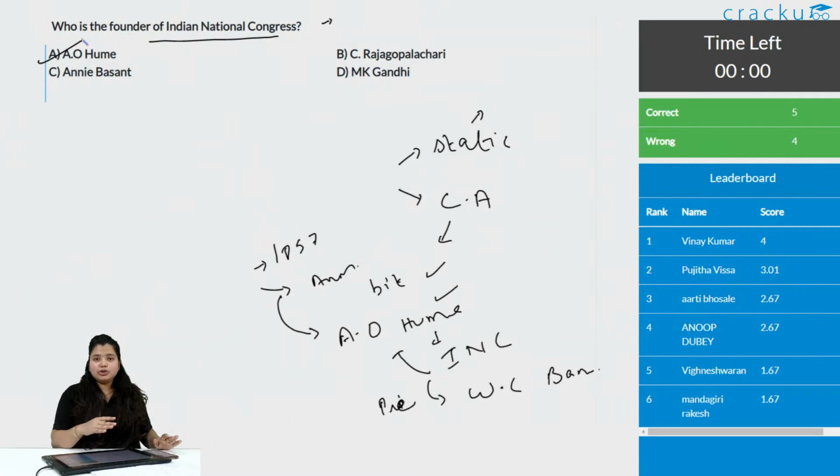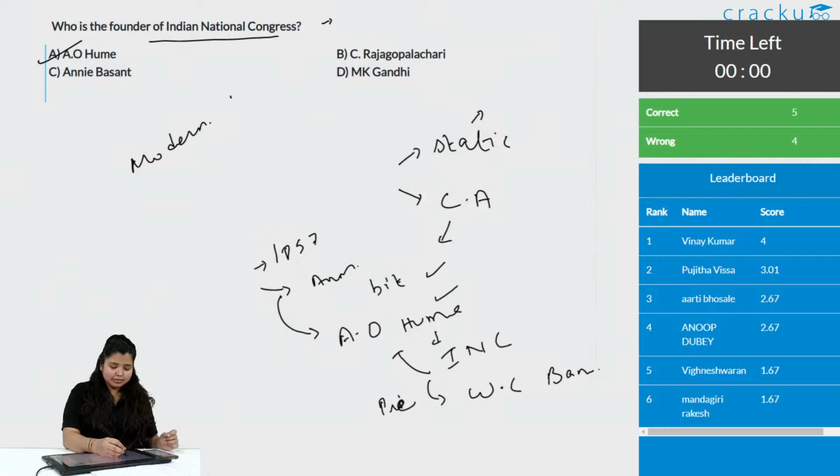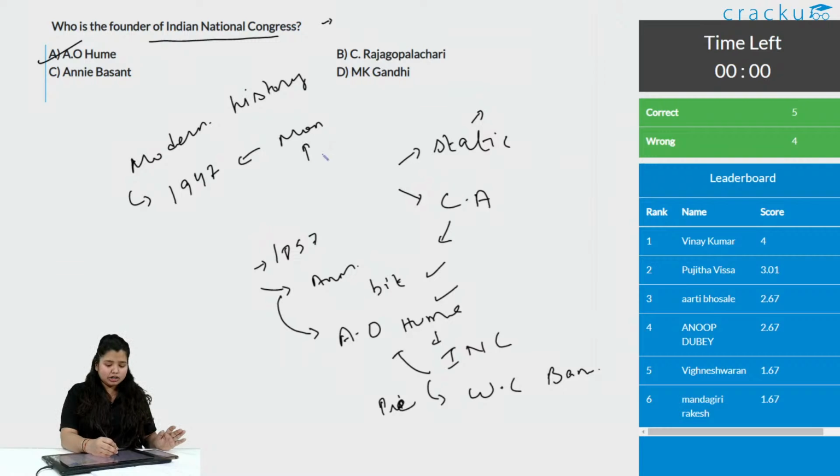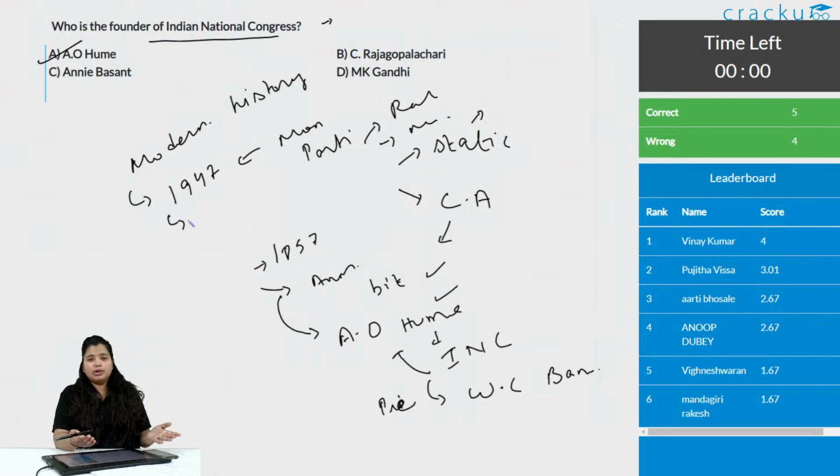Yeah. So, you just need to go step by step, linking the things. Once you complete all the modern history part, which is really interesting, I feel. Once you complete modern history, that is 1947 or before that, when there was the Mountbatten Plan and everything going on, when there was partition. See, once you talk about the partition of India, then you must know what is the Radcliffe Line, what is the McMahon Line. You link the things, you'll get the things. Once the partition is done, then comes the country formed. How do we rule the country? How to start a country? The country is really small, it just formed. It's just like a newborn baby.